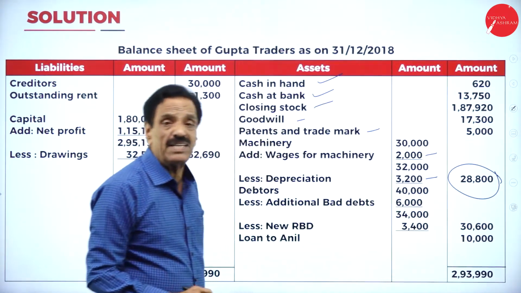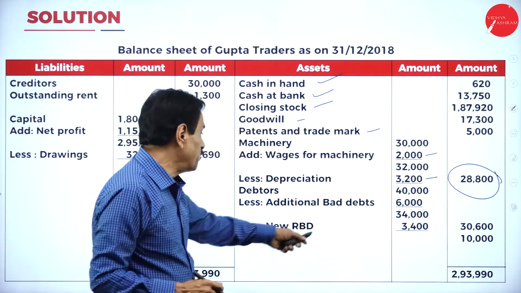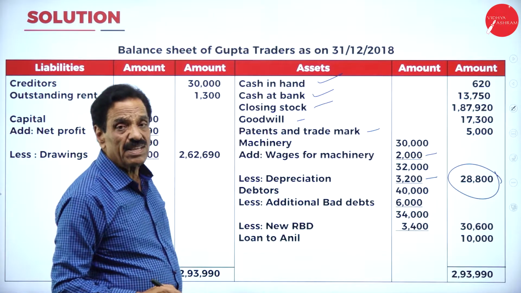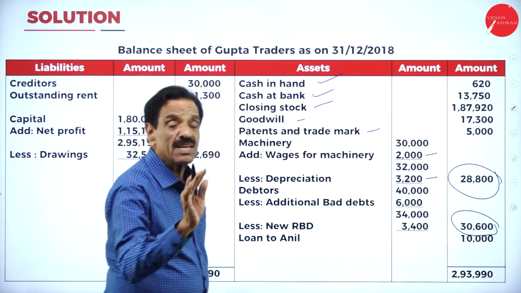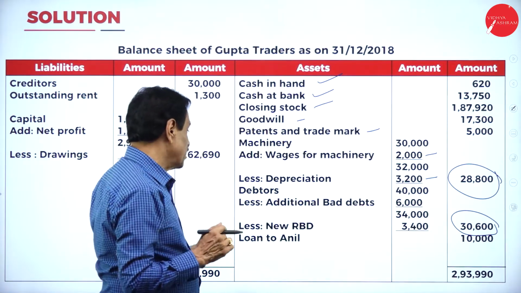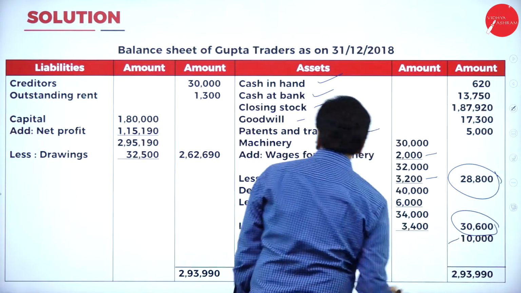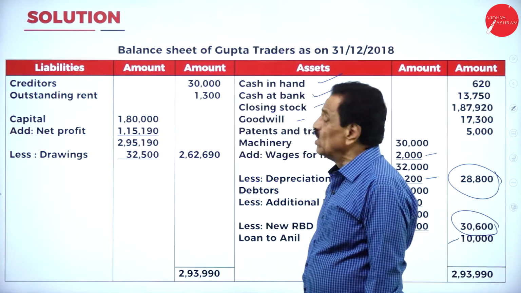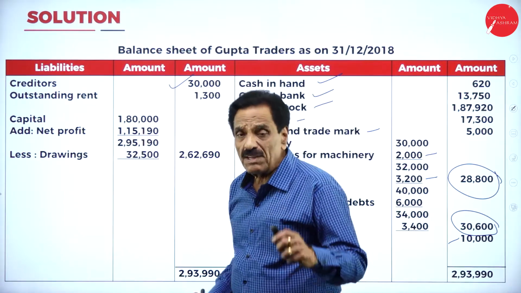Then debtors are 40,000. How much further bad debt? 6,000. From the adjustment, balance is 34,000. New RBD is how much? 10% of this, 3,400. How much money is to be received from our customers? Only 30,600. Then your loan to Anil is how much? 10,000. He has to pay 10,000. Then come back. Your creditors as per trial balance are 30,000.